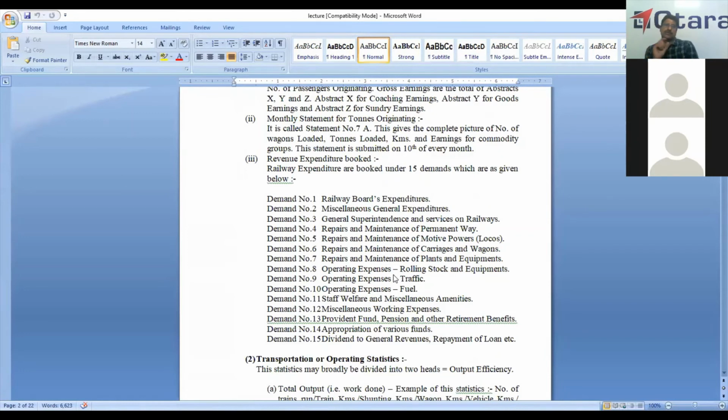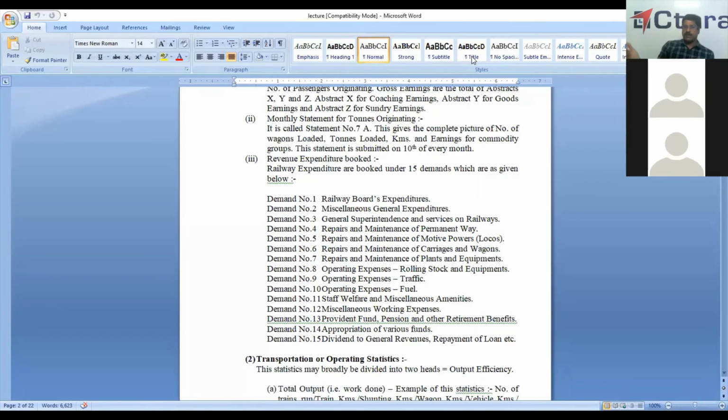Then we'll see about annual statement number 15. ANR kilometers is assistant not required kilometers. Suppose a train is running and two engines are attached to it. If both the engines are working, we call the first one engine kilometers and the second one assistant required. The second engine also is used.